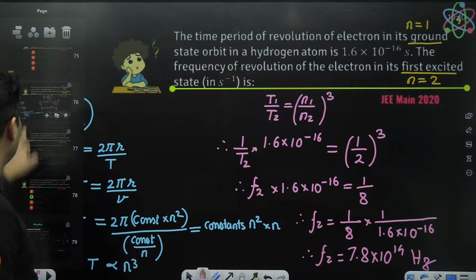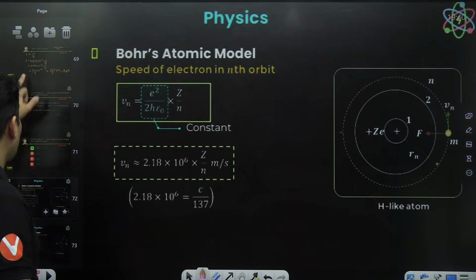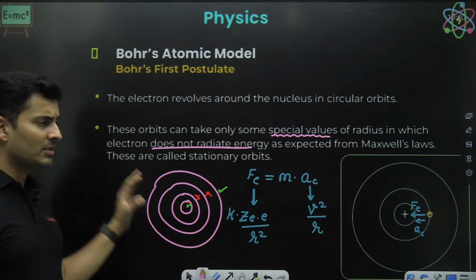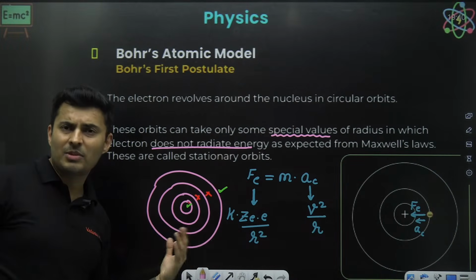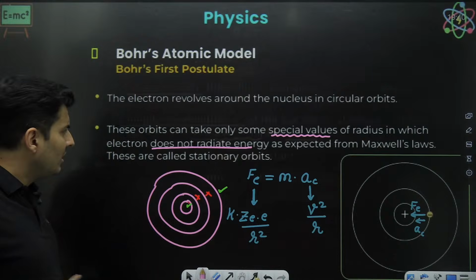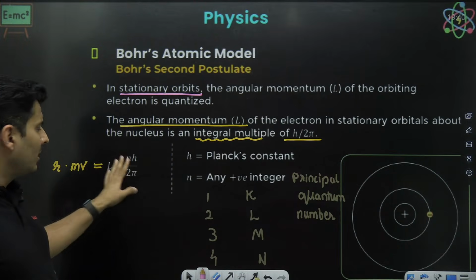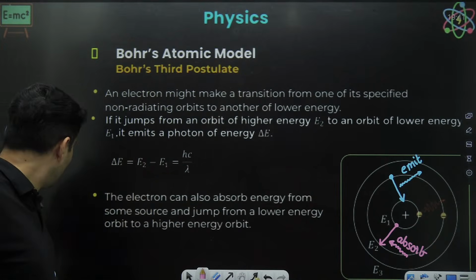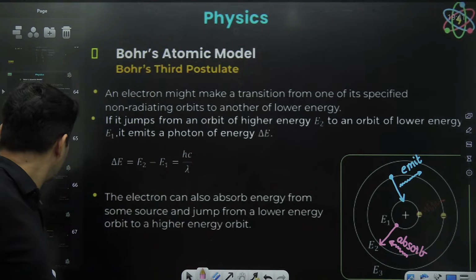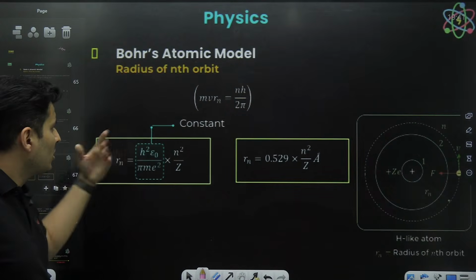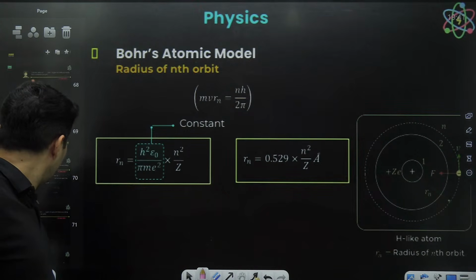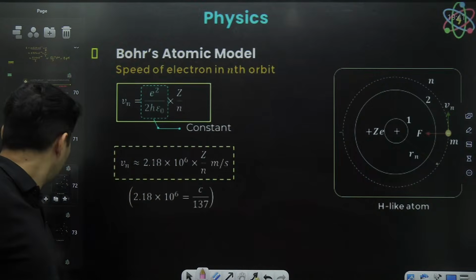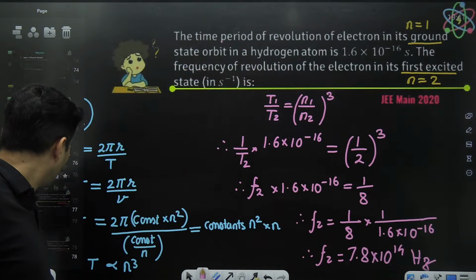Okay. All right. So till now, what have we learned? That in a Bohr's model of atom, there are some specific criteria, some stable orbits where the force gives me the centripetal acceleration. They are stable and angular momentum is nh by 2 pi, and then energy difference is the energy of the photon being emitted or absorbed. The radius of such an orbit is proportional to n square by z, and the velocity of such an orbit is inversely proportional to n but directly proportional to z. That's what we have seen till now over here.